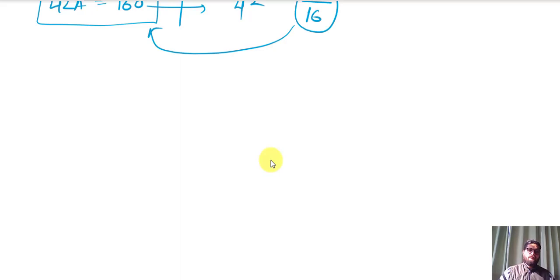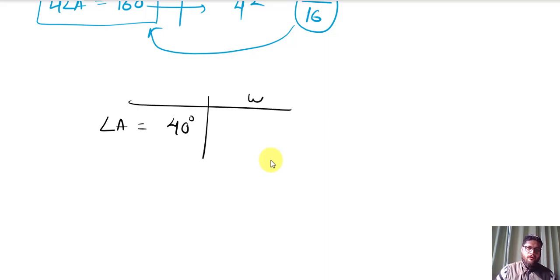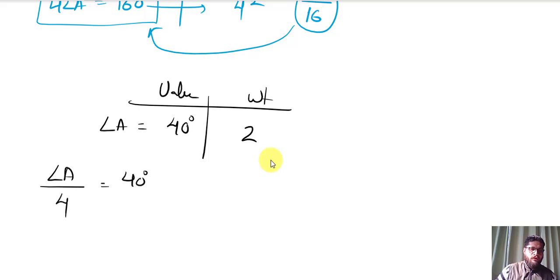Now the same phenomenon, same things happen to the division operation also. For example, angle A value is again 40 degree having the weight 2. This is the value. If I divide angle A with certain numbers like 4, so the answer will be 40 degree divided by 4 gives me 10 degree.